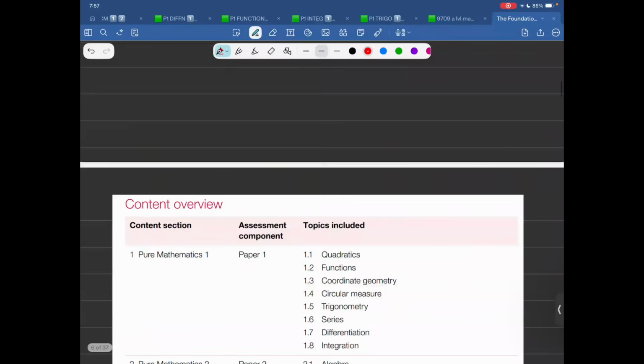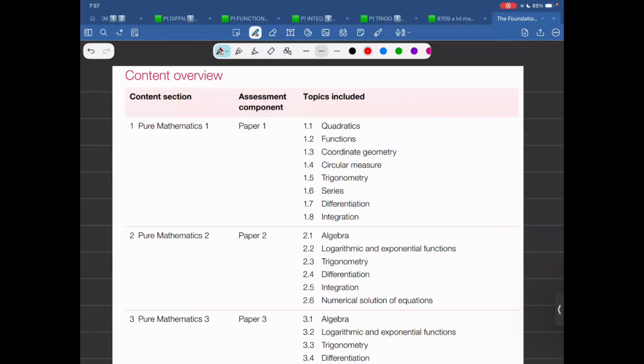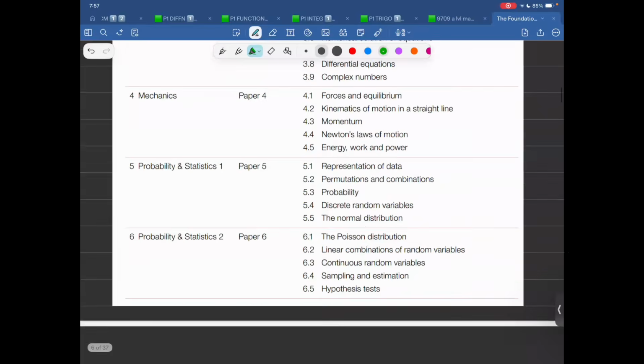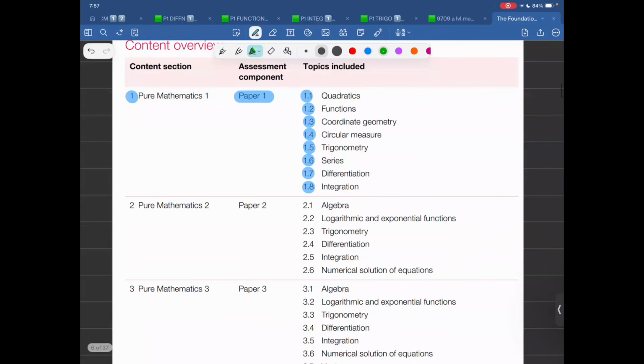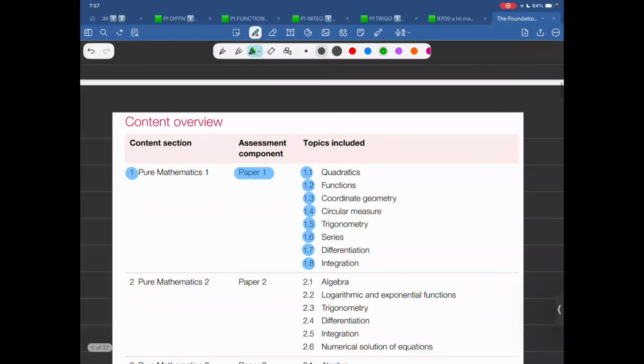Now, what we are doing is that we are focusing on this thing. That is, in the first year, we study pure maths 1, which is paper 1, and there are 8 topics in it. Quadratics, functions, coordinate geometry, circular measure, trigonometry, series, differentiation, integration. And then when we talk about first year, we study paper 5, that is probability and stats 1, and there are 5 major topics in it. Now, don't be deceived by just the numbering. It's only 8 topics. These topics are very much in depth.